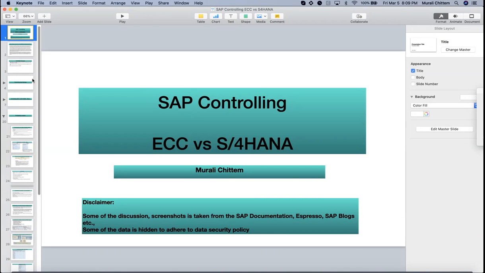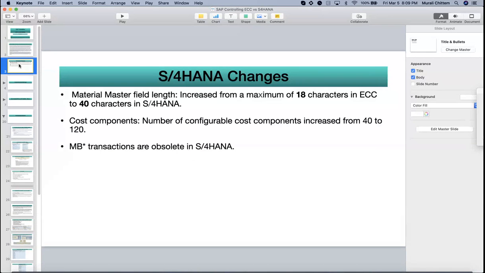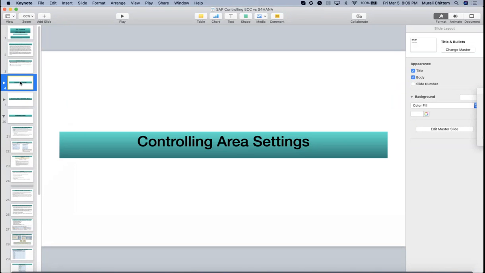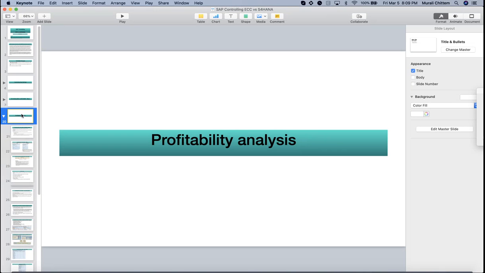S/4HANA. We already discussed major changes in other areas in controlling, so we are not going into those areas now. What are the controlling area settings, major changes, and basic changes? And now we are going to discuss profitability analysis.